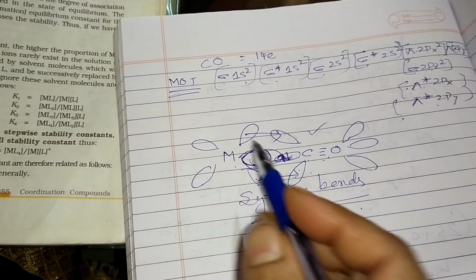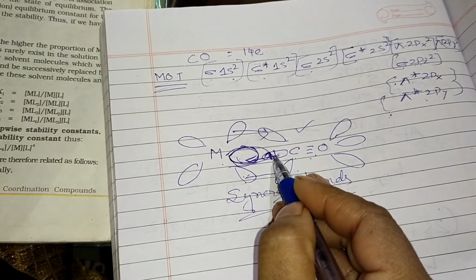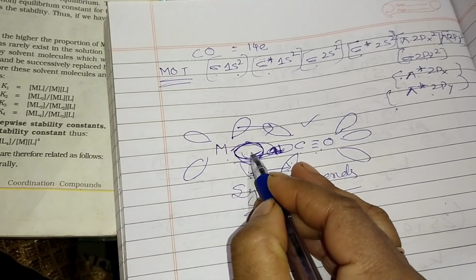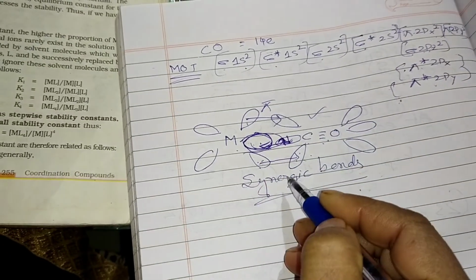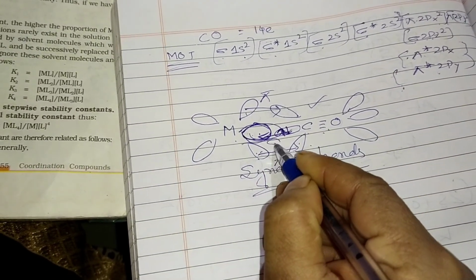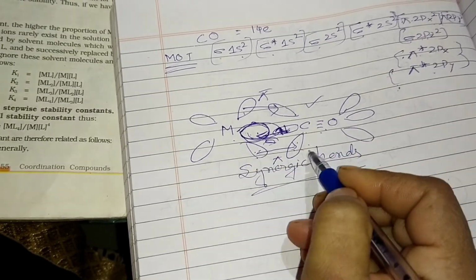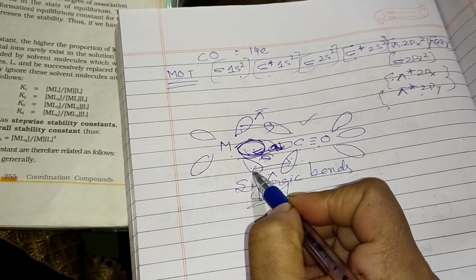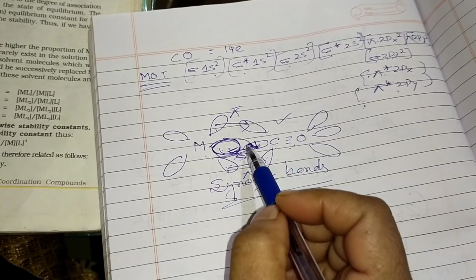And this is the actual structure. One pair of electrons from carbonyl is donated by carbonyl to the metal's vacant d orbital, and from the metal the pi bond is forming. This is the sigma bond, and this is the pi bond. The pi bonds are formed by donating a lone pair of electrons from where to where? From the metal to the free, vacant antibonding orbital.